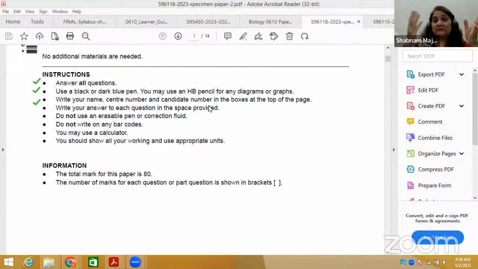So please be careful. You have to see whether you are opting for the IGCSE 0610 syllabus, extended or core. Number 2, are you taking the O-level paper? Then you have to see 5090 paper 2. So first of all, make sure that you check the paper. Done. Then you have got the correct paper.